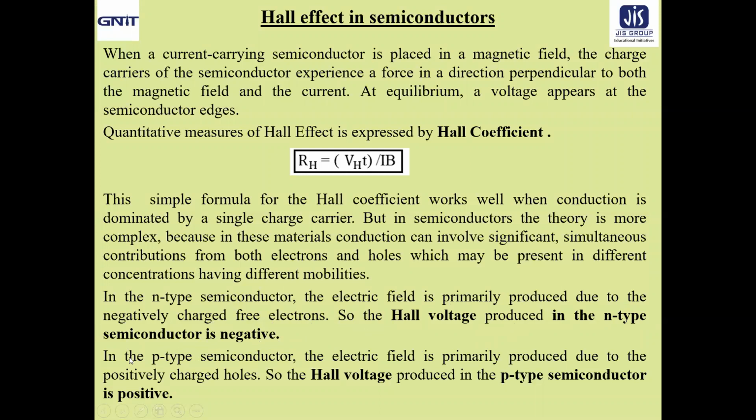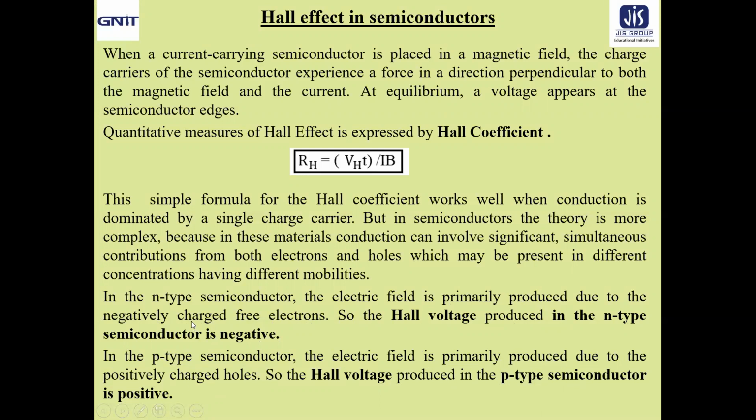Be careful. In the P-type semiconductor, on the other hand, the electric field is primarily produced due to the positively charged holes, because in P-type semiconductor, the majority carriers are the holes. So the Hall voltage produced in P-type semiconductor is positive.